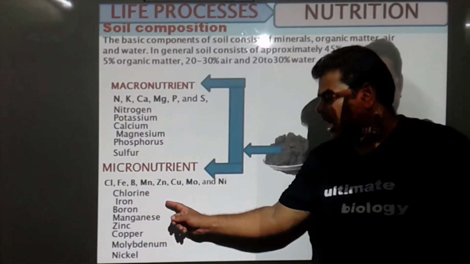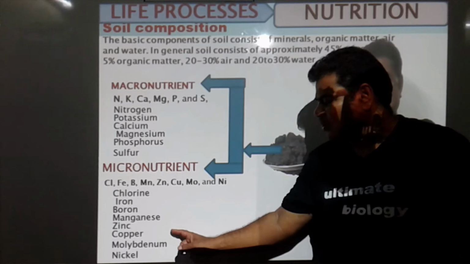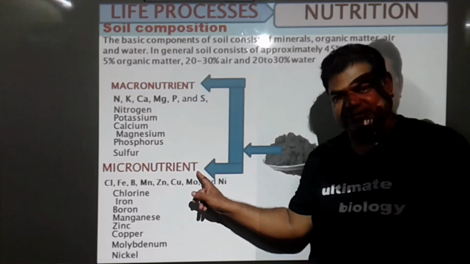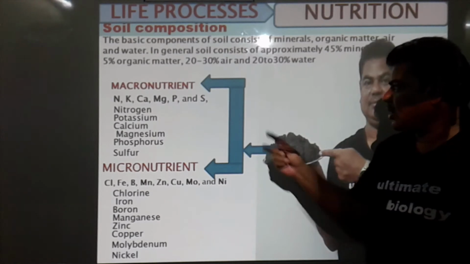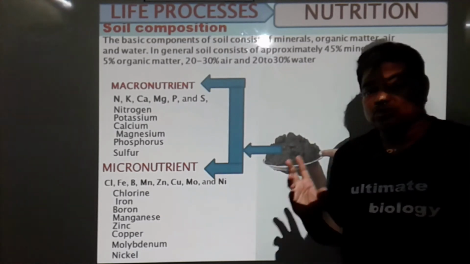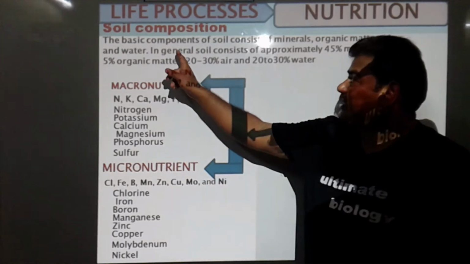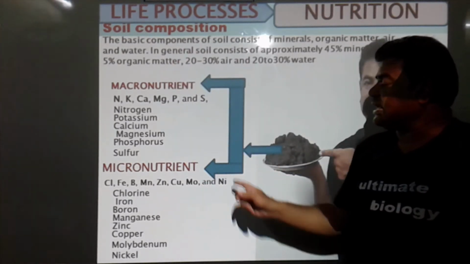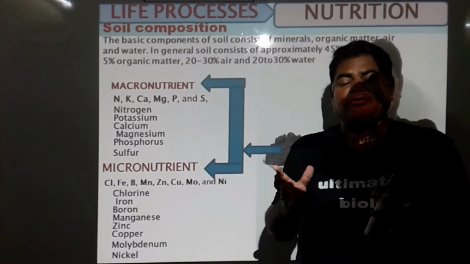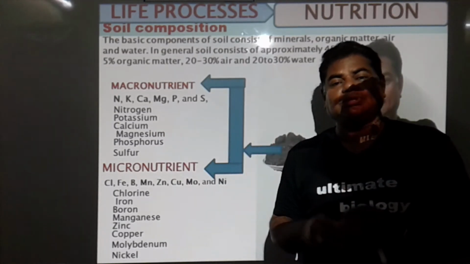And chlorine, iron, boron, manganese, zinc, copper, molybdenum and nickel are the micronutrients. All these macro and micronutrients are present in this soil. So this soil consists of all these components, and all these elements are important for the various life processes.